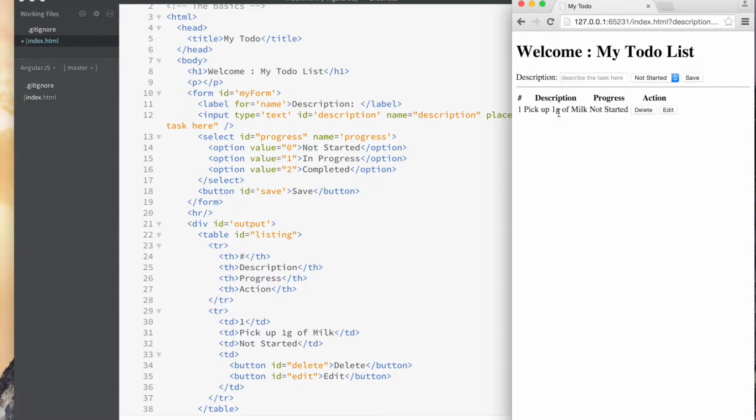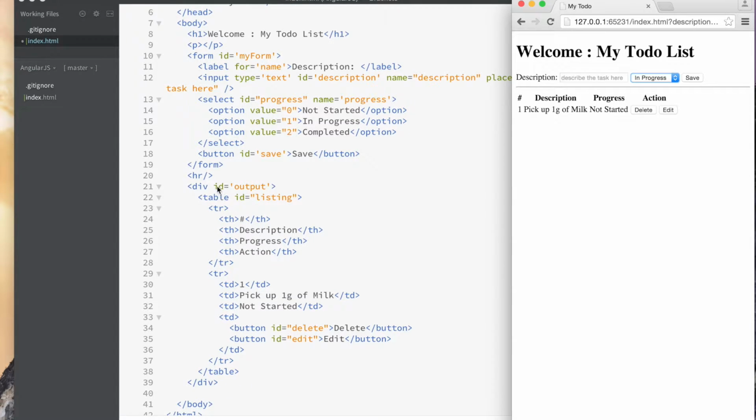And then each item is numbered with my to-do with the description. And then I have some action that I could take. So I could delete the to-do, or I could click edit, which would populate it back up here. And then I can change the progress and then click save, or I could change the description and click save, okay? So that's the idea.